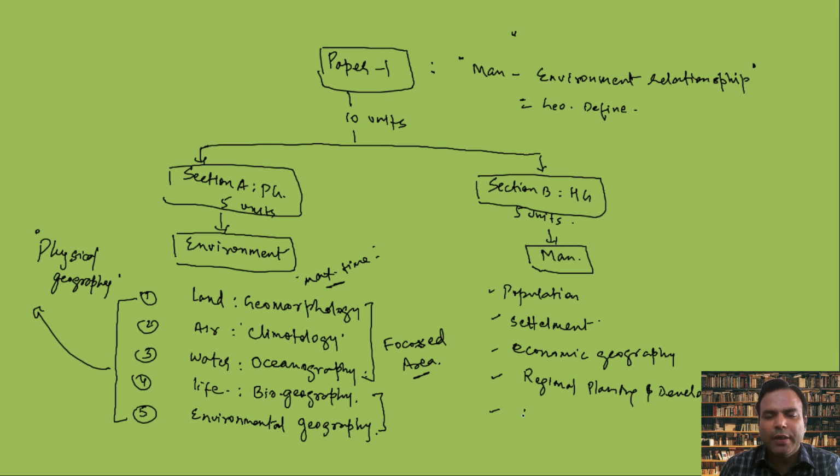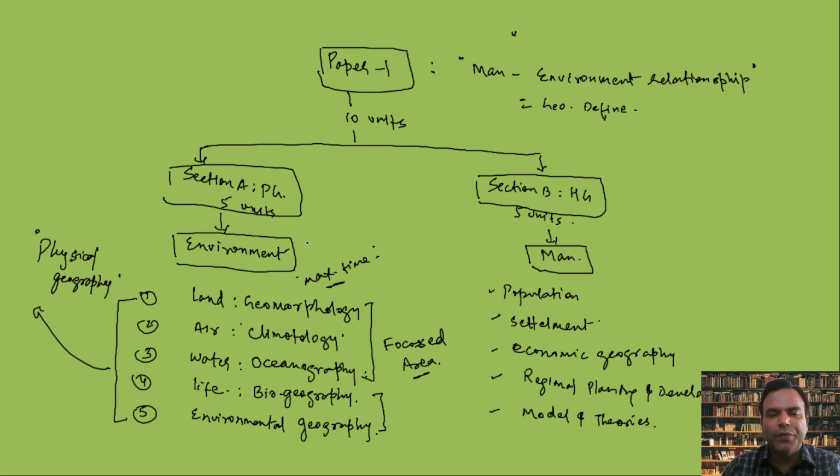One unit here is called models and theories, which is more technical and tries to explain population distribution, settlement distribution patterns, economic structures, and the models for regional growth and development. So models and theories become important. Now these are the other units of human geography.